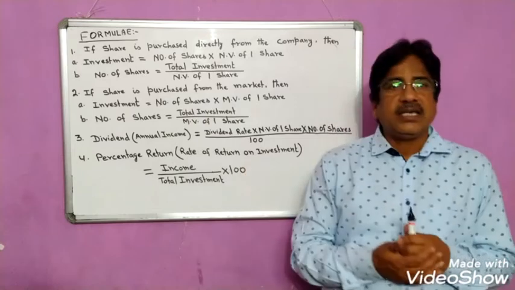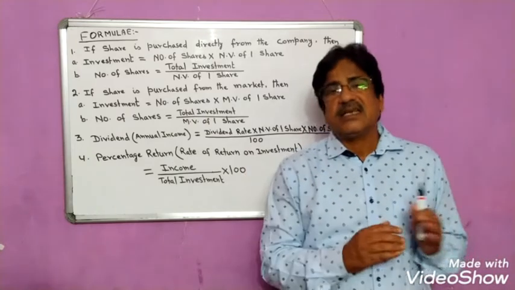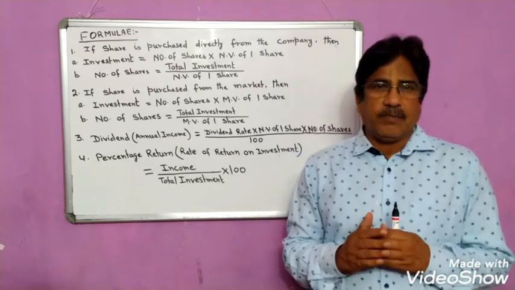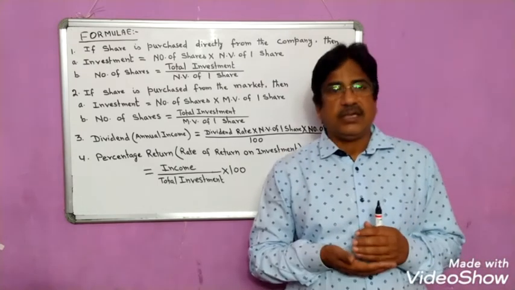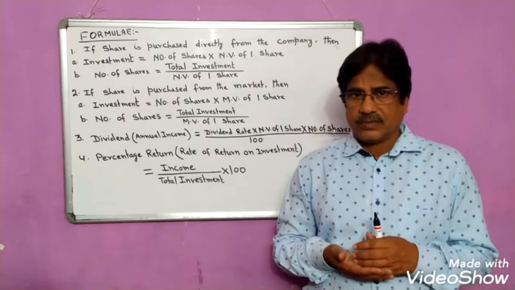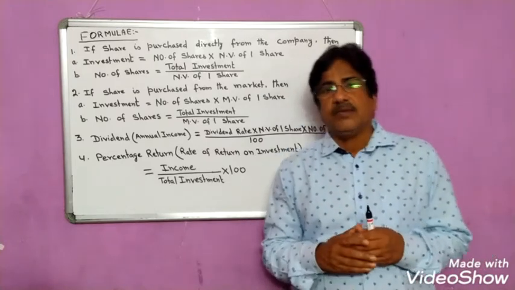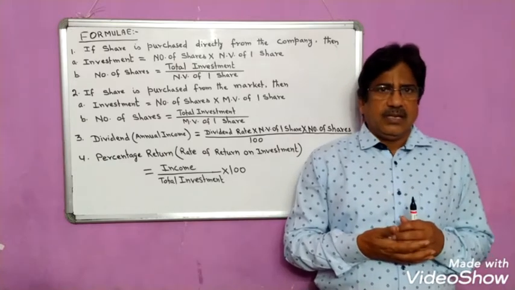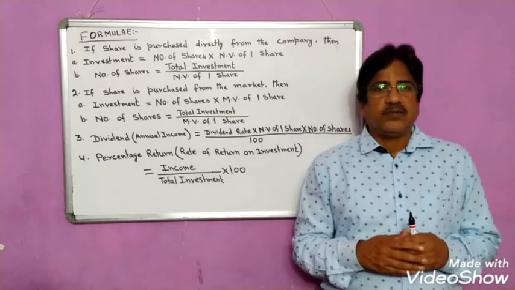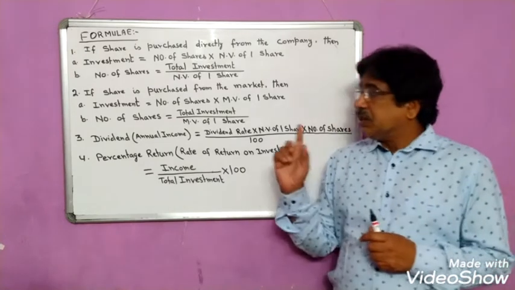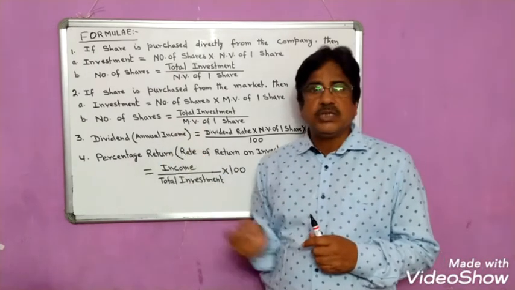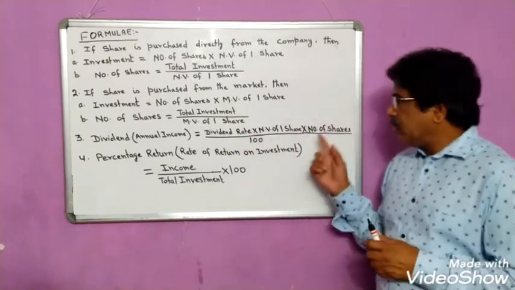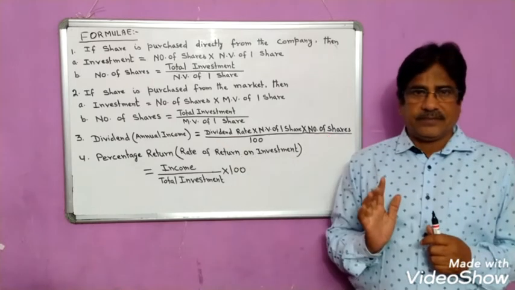The third important formula is dividend. As we have discussed earlier, dividend is nothing but the profit made by the company which is distributed at the end of the year among the shareholders. So this dividend is declared by the company at a certain rate percent. That depends upon the profit made by the company. And that will be called the annual income of the person. So dividend or the annual income is always equal to dividend rate into nominal value of one share into number of shares, whole by 100.